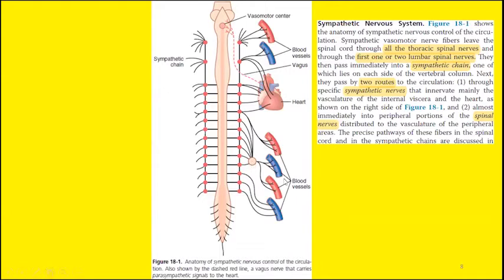So sympathetic nerves innervate the heart, and spinal nerves innervate the blood vessels or the vasculature of the peripheral areas.